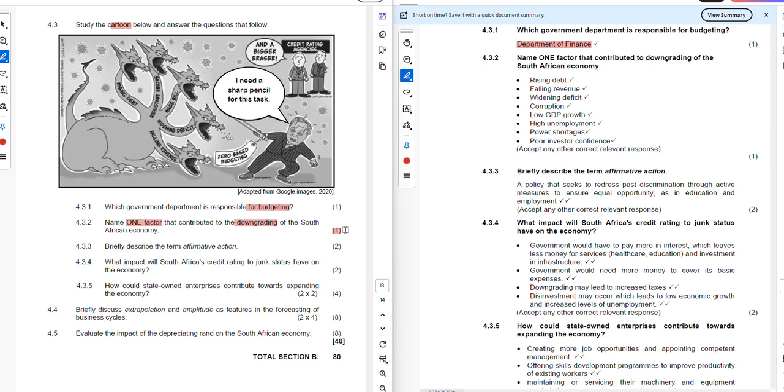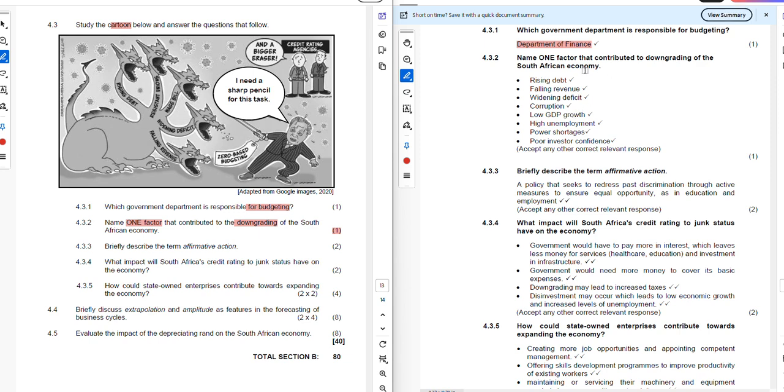Do not go further and try to provide more than one, because by doing so, it is not going to earn you any extra mark. You'll be wasting time that you need to save and allocate for other sections of the paper. So, what are those factors that are responsible for downgrading the South African economy?